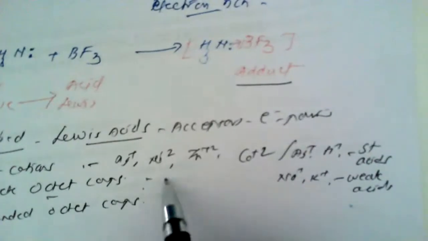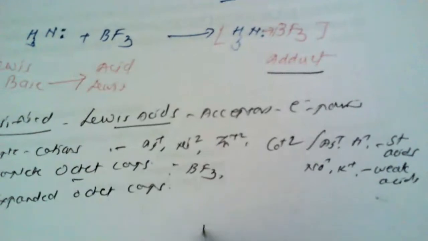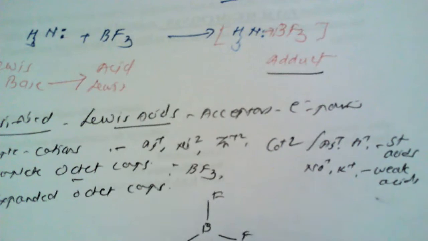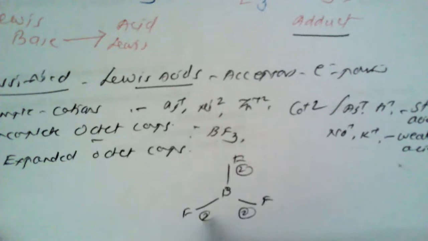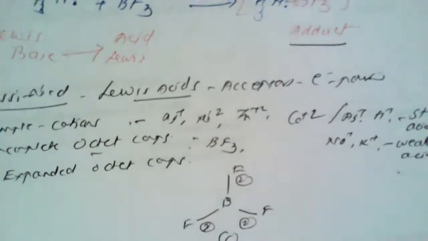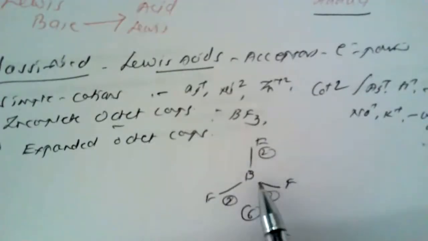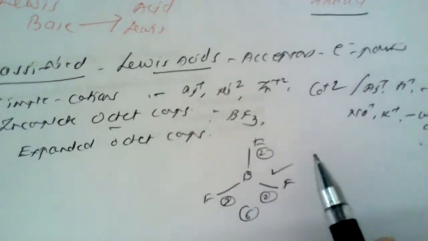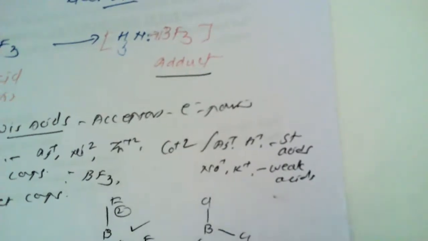For example, take the example of BF3. How can we show this BF3? Boron is placed at the center, surrounded by 3 fluorine atoms. So here the total number of electrons is 2 plus 2 plus 2. That means 6 electrons are there, and hence there is a scarcity of 2 electrons to complete the octet, and hence this is grouped under the incomplete octet.